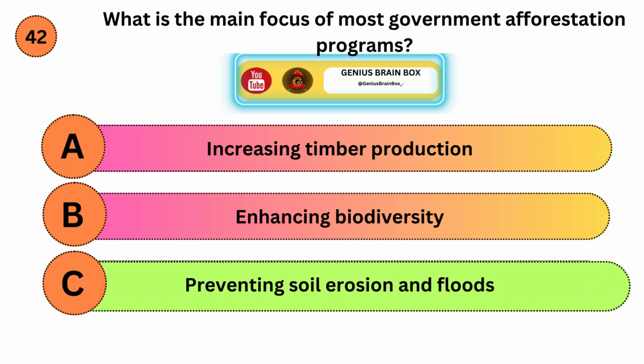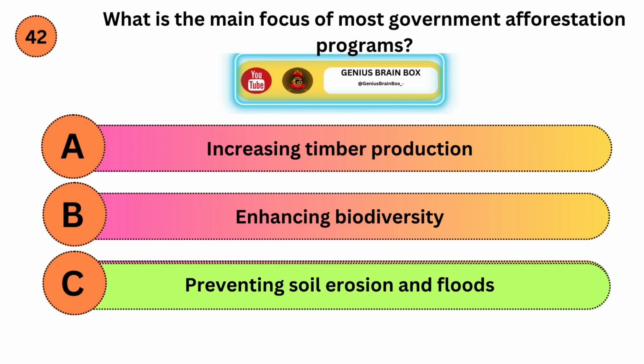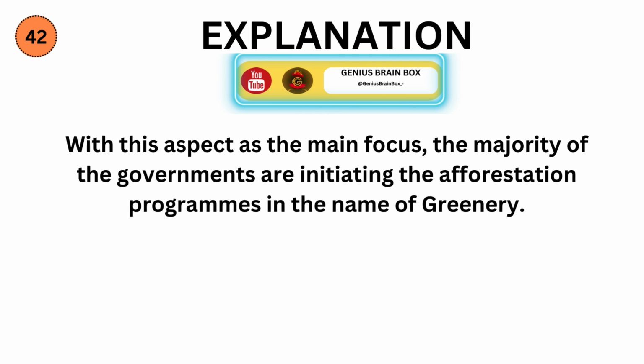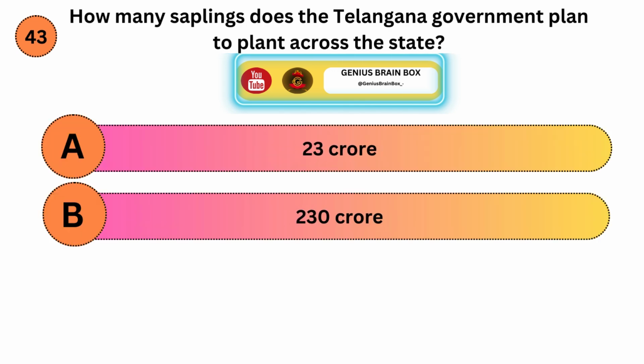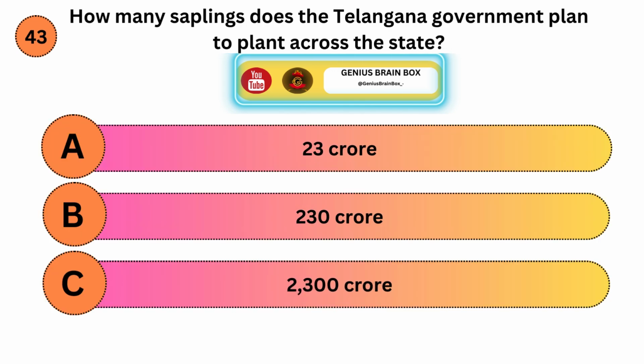Correct answer is C. Explanation. With this aspect as the main focus, the majority of the governments are initiating the afforestation programs in the name of greenery. How many saplings does the Telangana government plan to plant across the state? Option A, 23 crore. Option B, 230 crore. Option C, 2,300 crore.